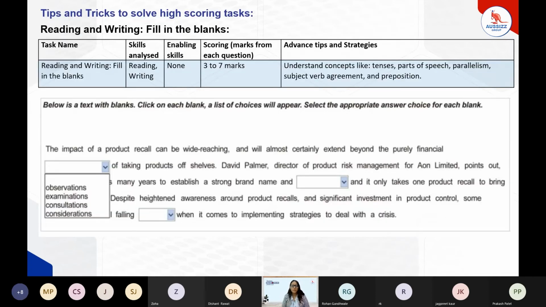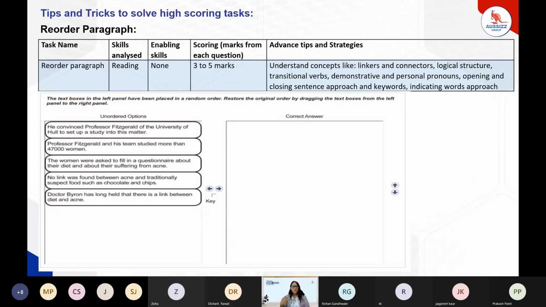Now moving forward towards reading, we have reading and writing fill in the blanks as a high scoring task. In this, we have to select one of the answers from the 4 options provided. For that, I will need a better understanding of grammar and vocabulary. In grammar, we must understand tenses, parts of speech, parallelism, subject-verb agreement, and prepositions. There would be 5 to 6 such questions in the exam. Apart from that, there is reorder paragraph.